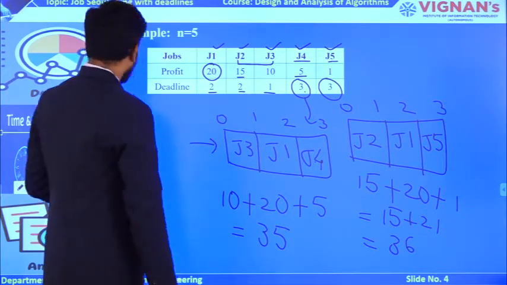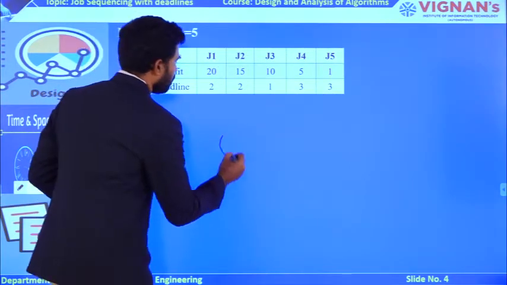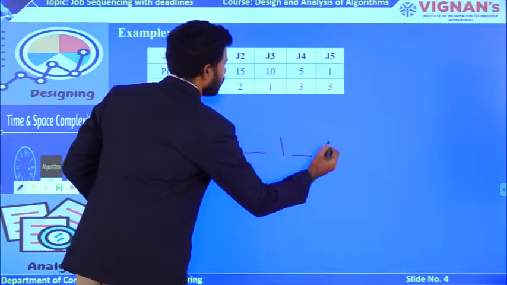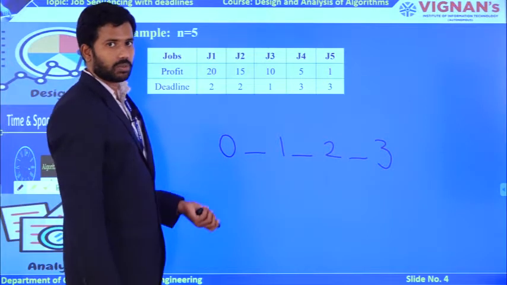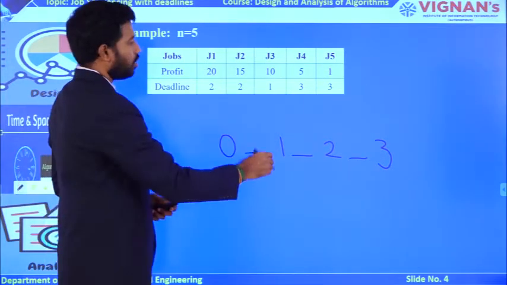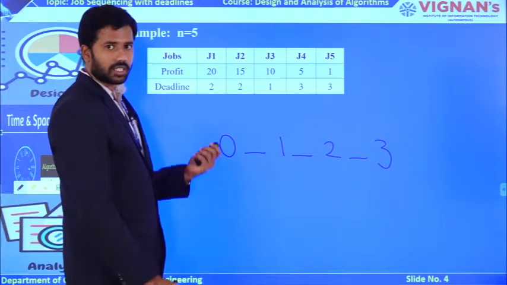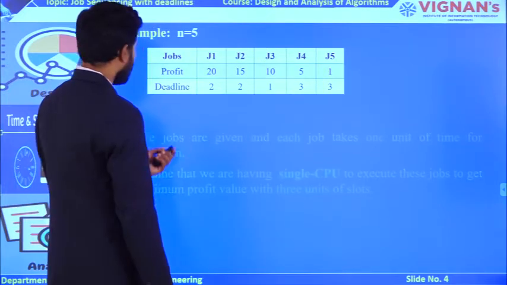Okay. Now if you observe very carefully, this is your time slot, right? 0 to 1, 1 followed by 2, 2 followed by 3. So based on these time slots only you are going to be loading the jobs. Try to remember this sequence. Based on the sequence of time slots only, I have constructed my own Gantt chart. Now let us observe the solutions.